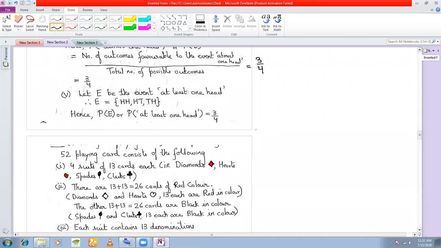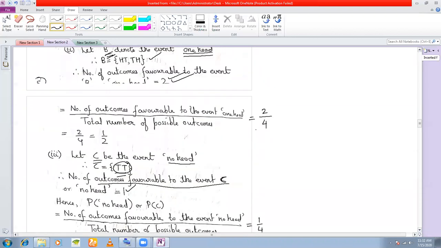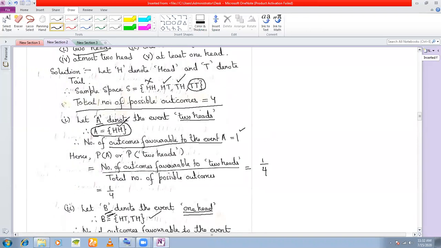Similarly, you see at least one head. Now, what does at least one head mean? Let me see the sample space. At least one head means one head or two heads, isn't it? So I have two heads here, I have one head here, I have one head here, and I'll reject this, right? Because my question is at least one head.